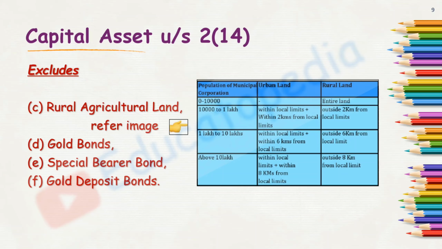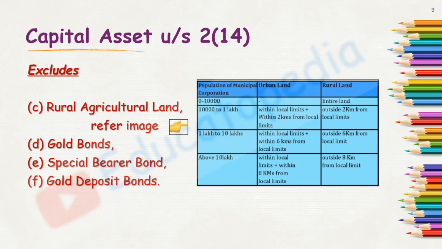When the population in that particular municipal corporation is 1 lakh to 10 lakhs, then the limits to be considered are within local limits plus within 6 kilometers from such local limit. Just now we said that this is the border of our city. Then beyond this 6 kilometers, again a border will be drawn, and whatever land is beyond that will be termed as rural land, provided it is not coming under the specified limits of any other municipal corporation.